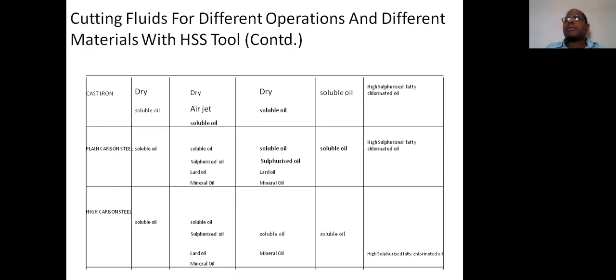After completion of types of cutting fluids, we discuss selection of cutting fluid, and next the different types of oils or cutting fluids used for different conditions when the cutting tool is HSS. So in the next class we discuss the next topics.